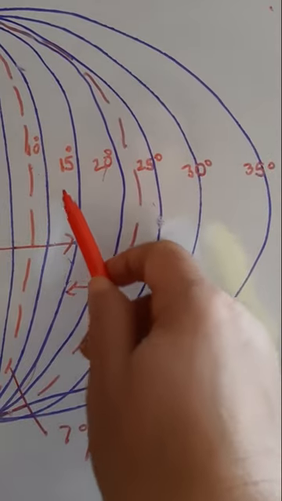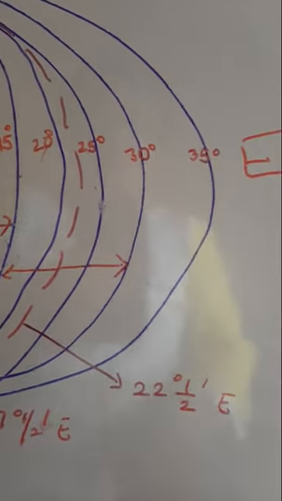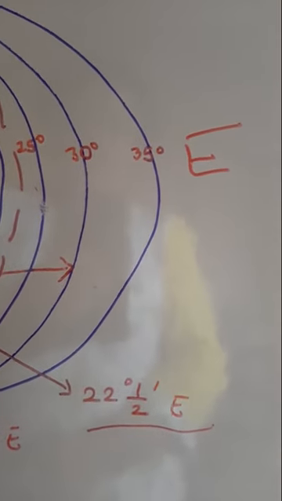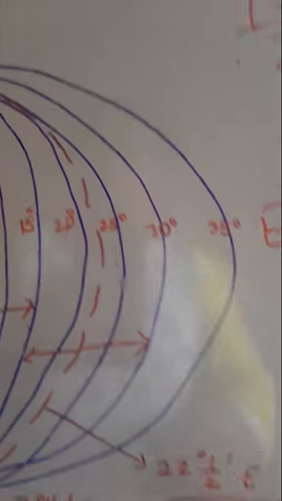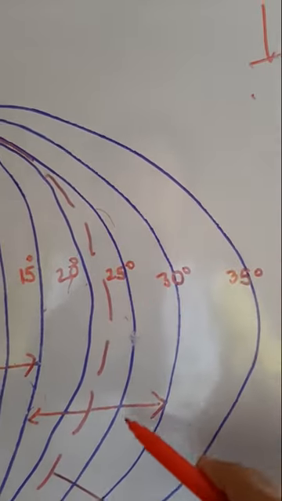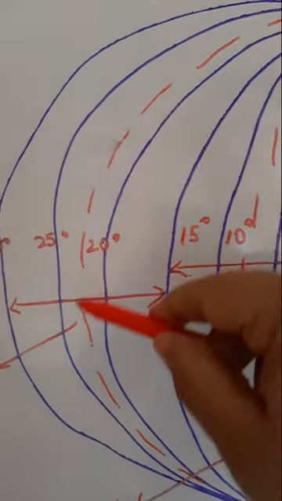From 15 degrees, if we add 7 degrees 30 minutes, it comes to 22 degrees 30 minutes east. Similarly, this side also is 22 degrees 30 minutes.